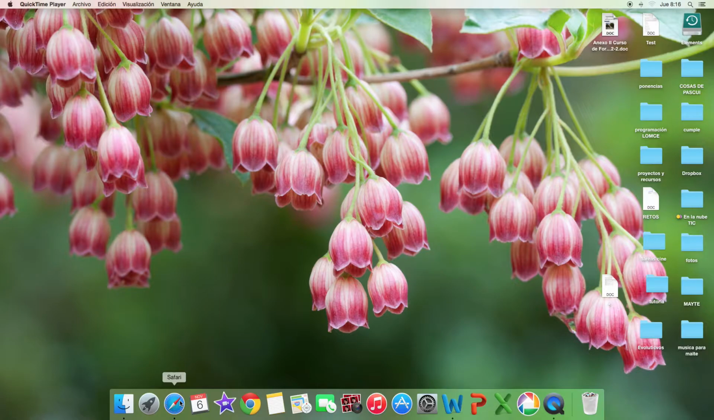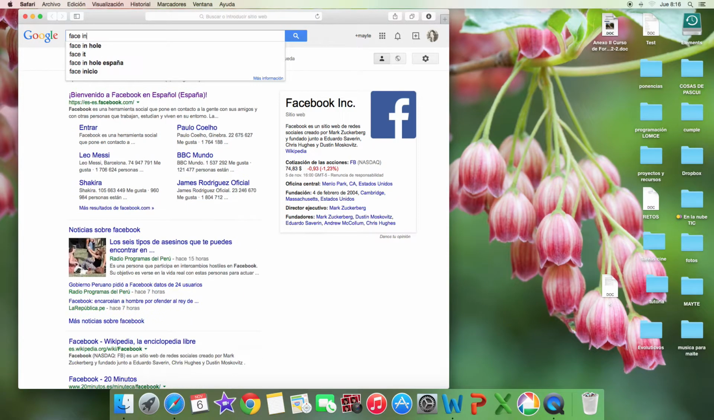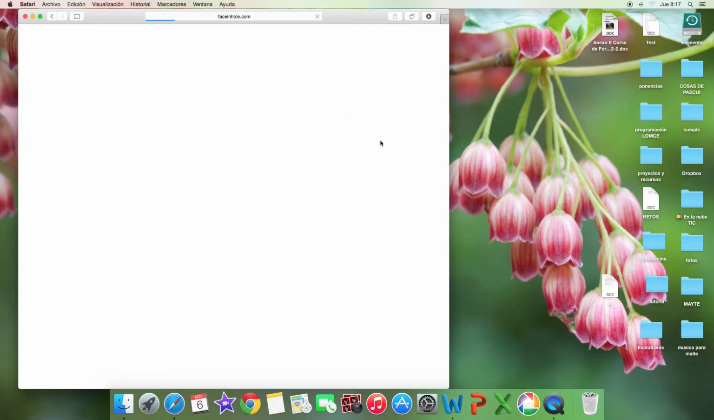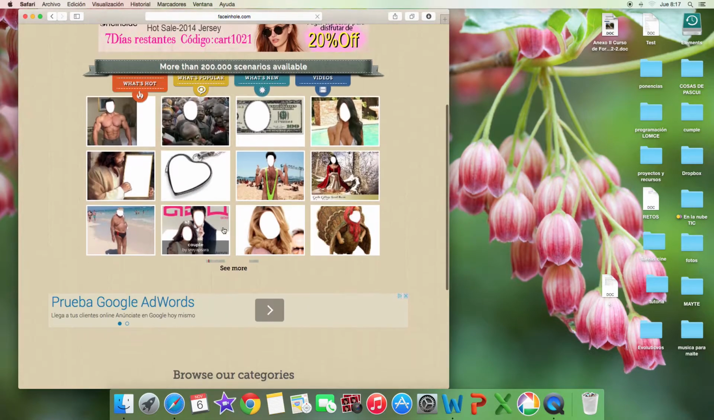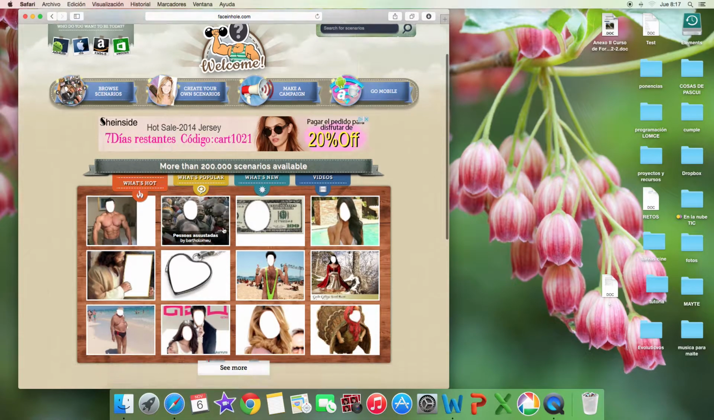Look, we click on an internet web search like Google and we write "face in a hole", because we are going to add our face to a character. Look, we click it. Wow, what is this? And we are going to create